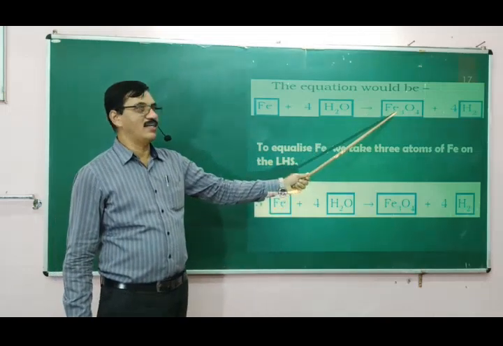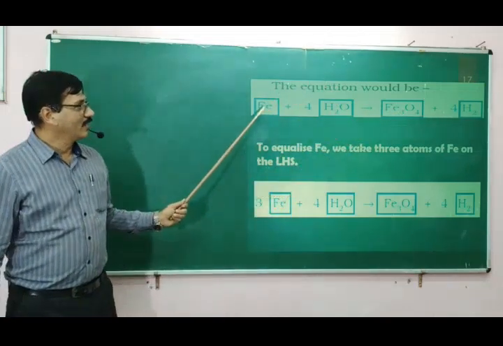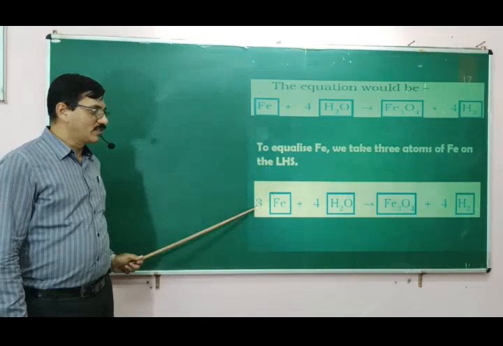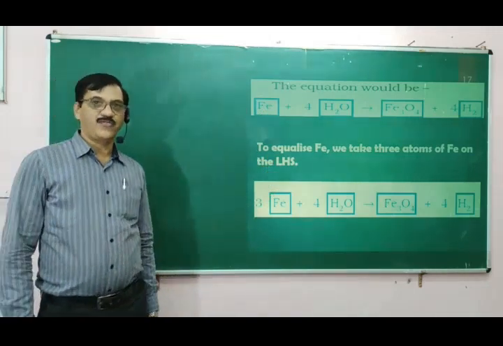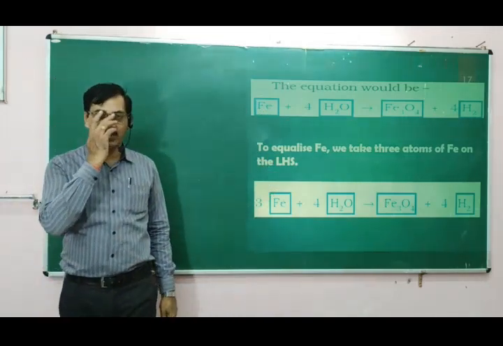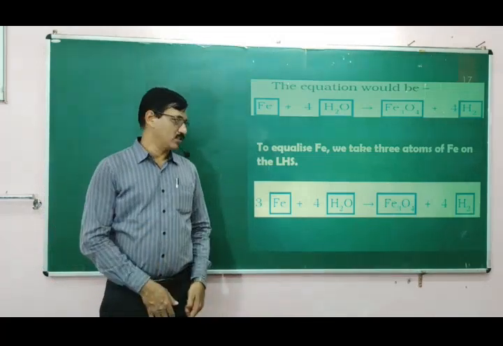The only one left is iron. So here it is 3. It is monoatomic, it is present here. So 3 is the stoichiometric coefficient to be added, so that we can balance the chemical reaction.